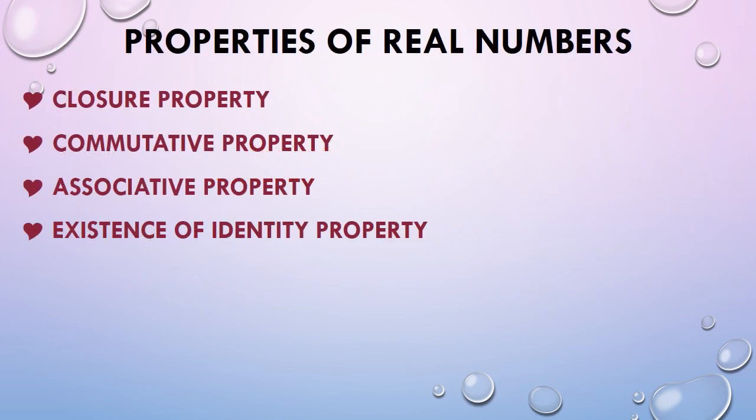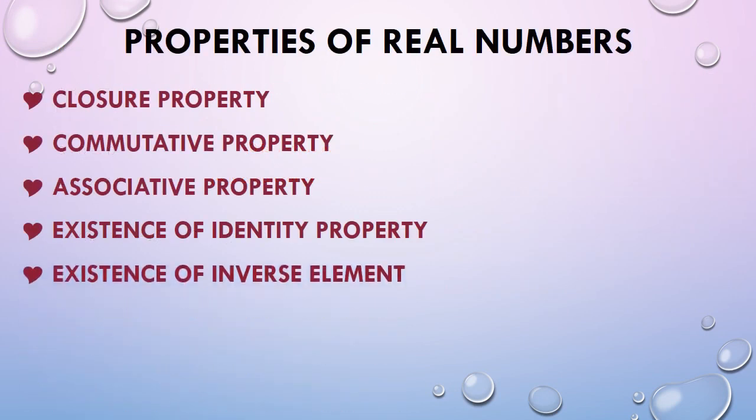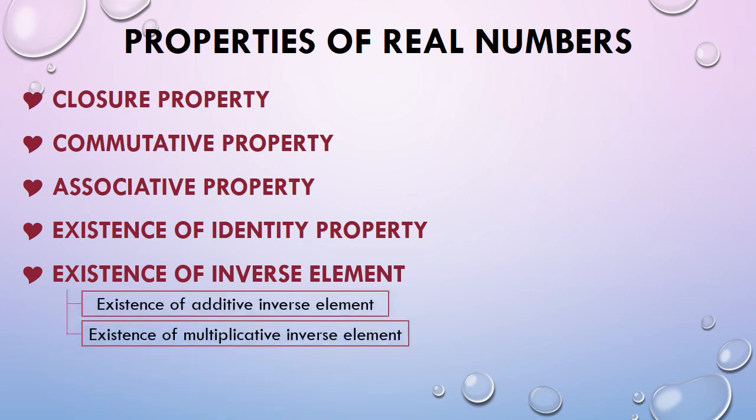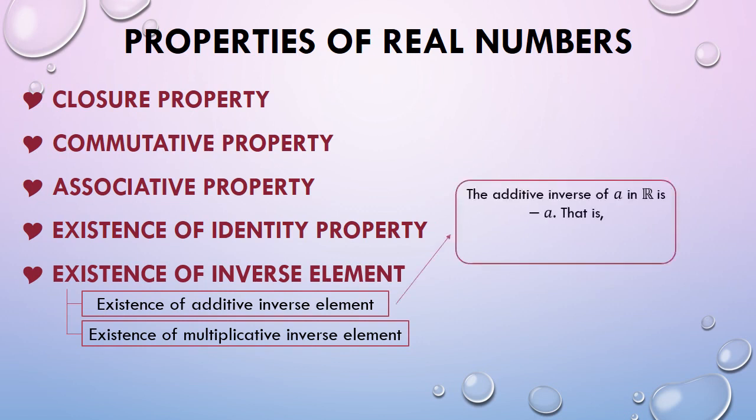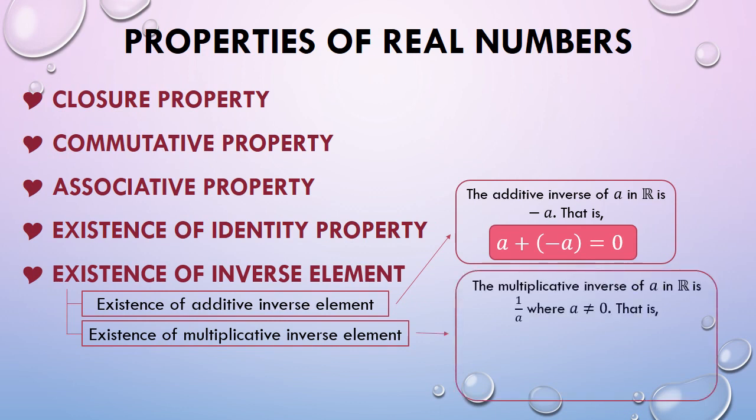The next property to be discussed is the existence of inverse element. This is also categorized into two, the existence of additive inverse element and the existence of multiplicative inverse element. For the existence of additive inverse element, we can say that the additive inverse of any real number a is negative a if it satisfies this condition. On the other hand, for the existence of multiplicative inverse element, we can say that the multiplicative inverse of any real number a is 1 over a, or also known as the reciprocal of a, if it satisfies this condition.